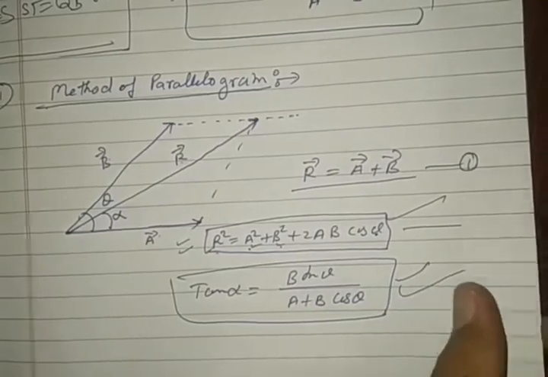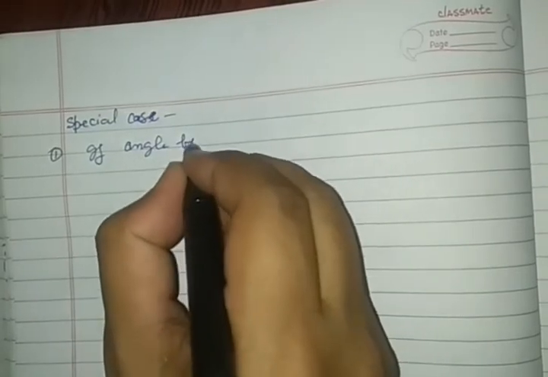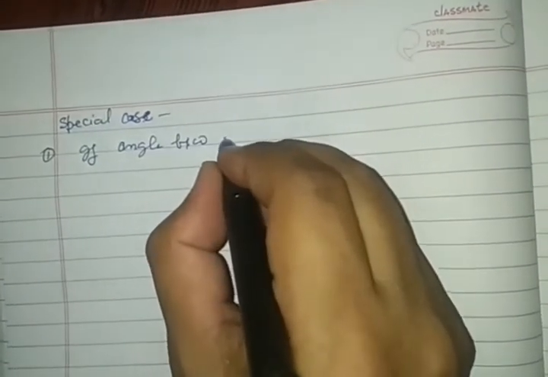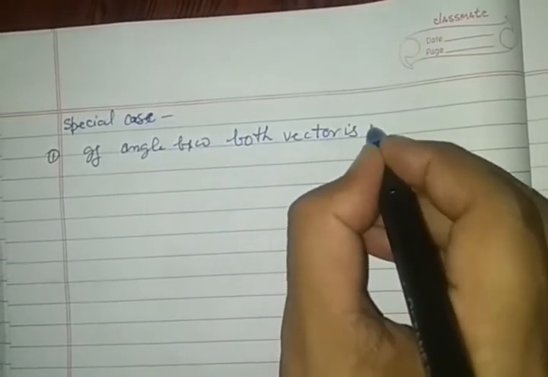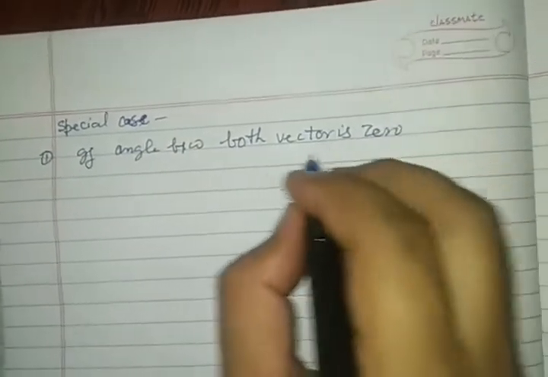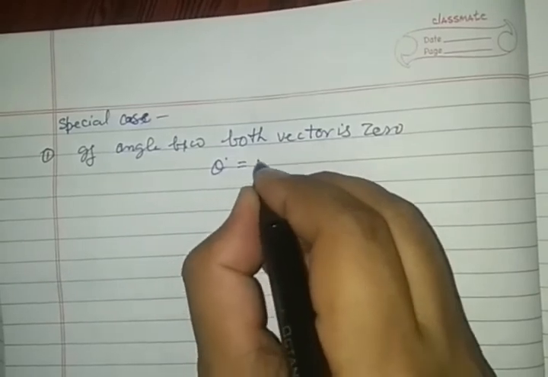We are going to see some special cases of this formula. Special case number 1: the angle between both vectors is 0. It means theta is equal to 0.